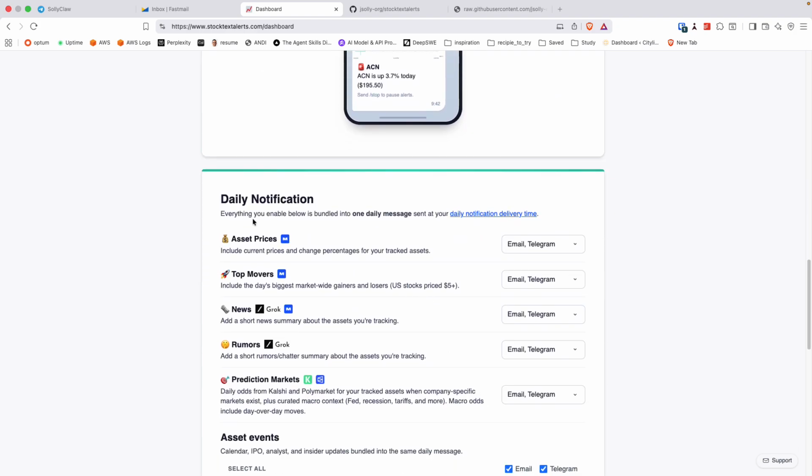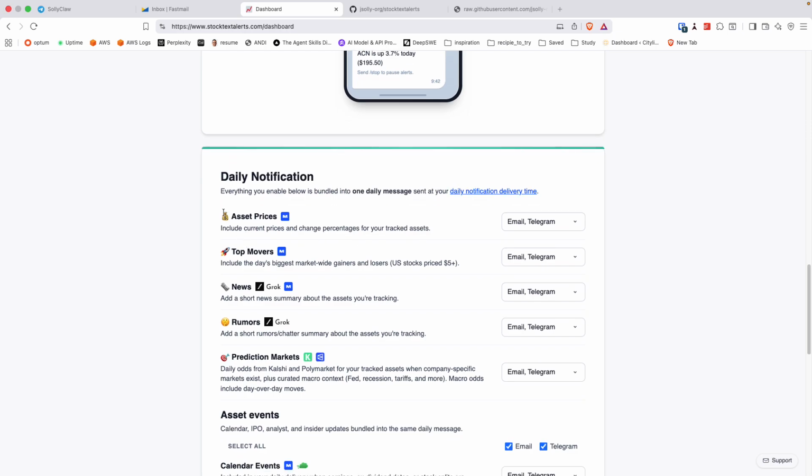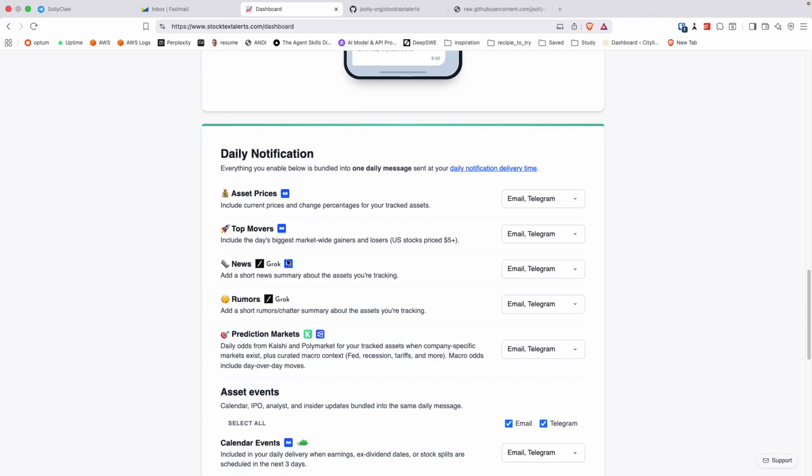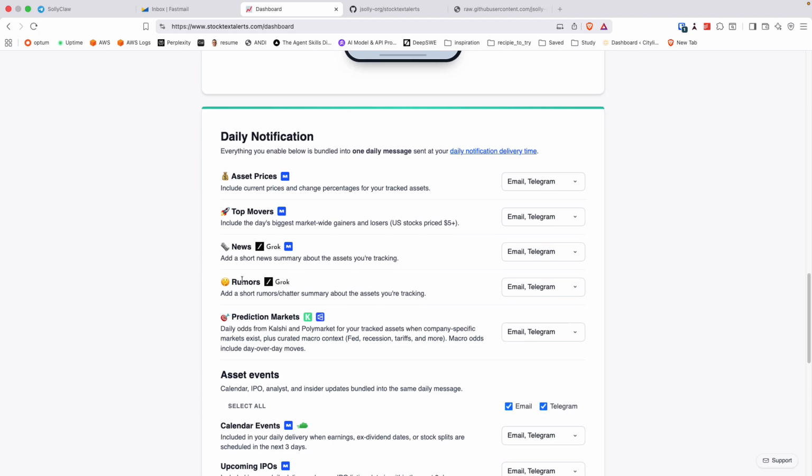We have this idea of a daily digest. We're following asset prices coming from the Massive API. Top movers is stocks that are doing really large swings, either positive or negative. For news, I'm using Grok, which hooks into X for social media posts.